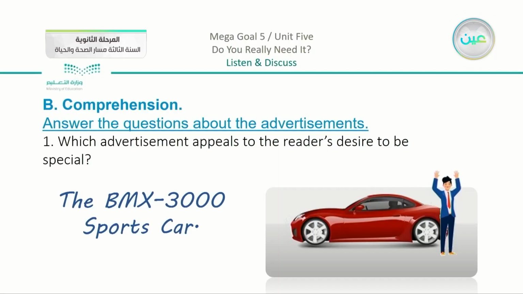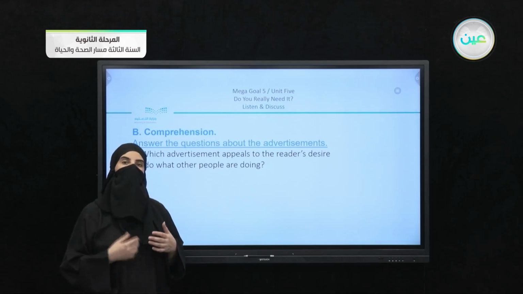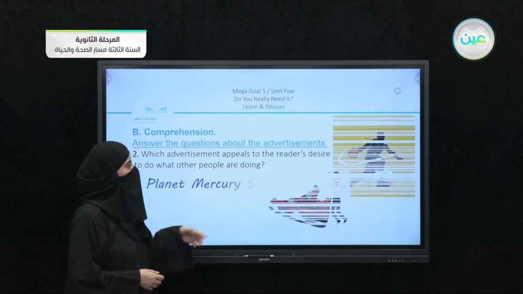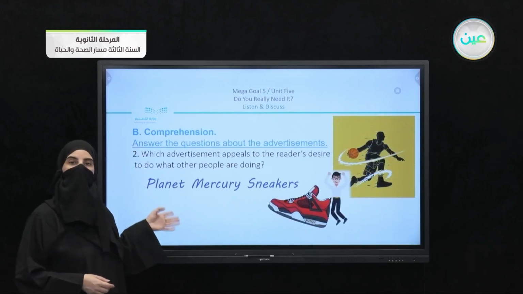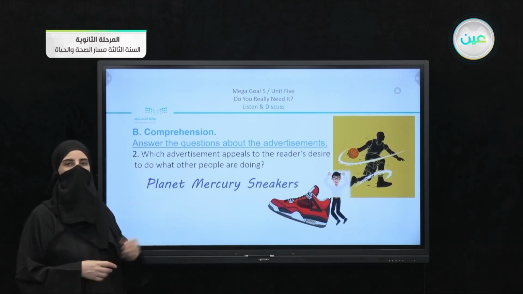Here we have the sports car, the BMX 3000. In the paragraph, it was mentioned that other people will look at you with your car. Now, this is the first question. We have the second question: which advertisement appeals to the reader's desire to do what other people are doing? Remember, which advertisement mentioned another person, and you may have the desire to do the same thing as this person? We had the advertisement about the sneakers, and we said that this kind of sneakers is the same kind that the NBA stars could wear.